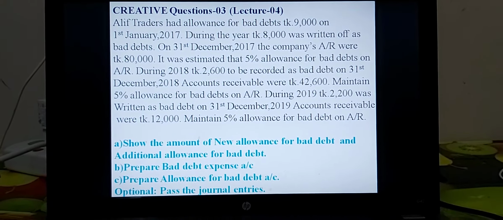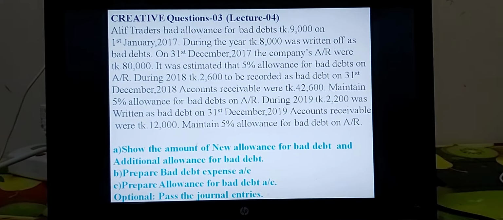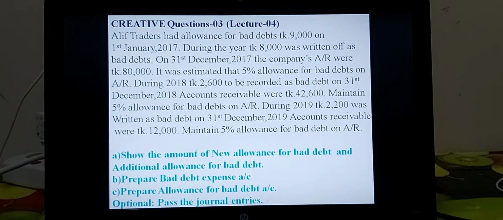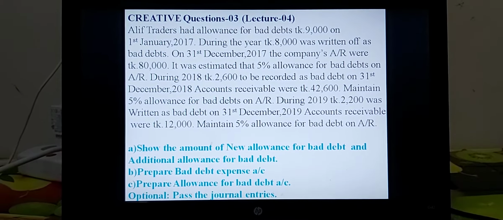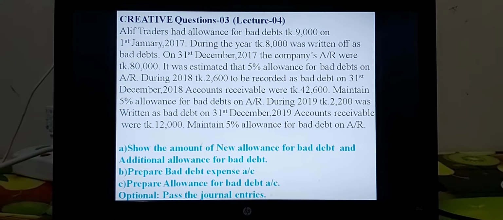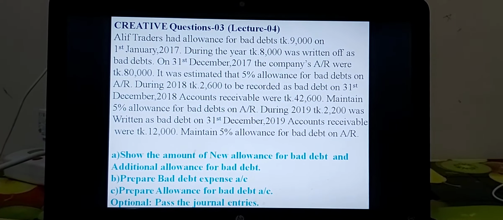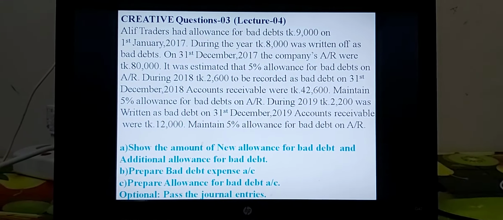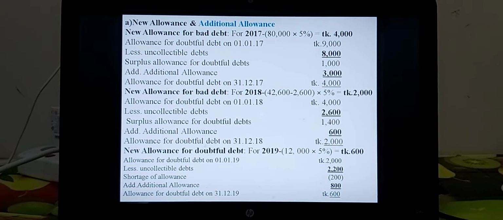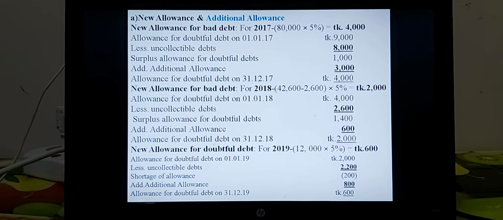Okay, now you can go for solving the requirement A. In this math, totally 3 years journal entries to be completed, or 3 years calculation to be completed. Now, first requirement, new allowance and additional allowance calculation.